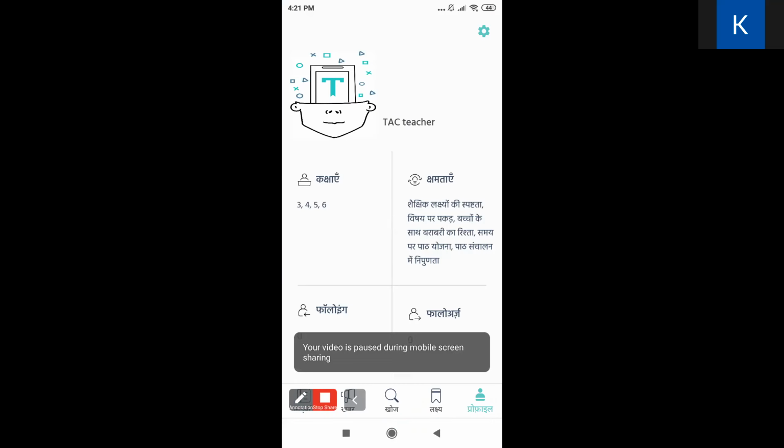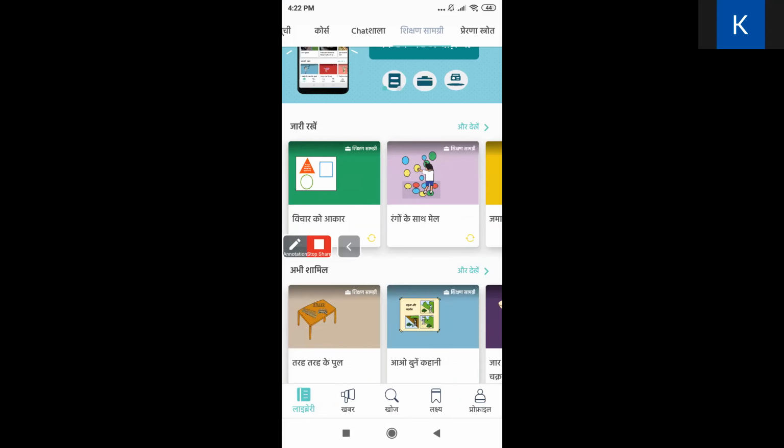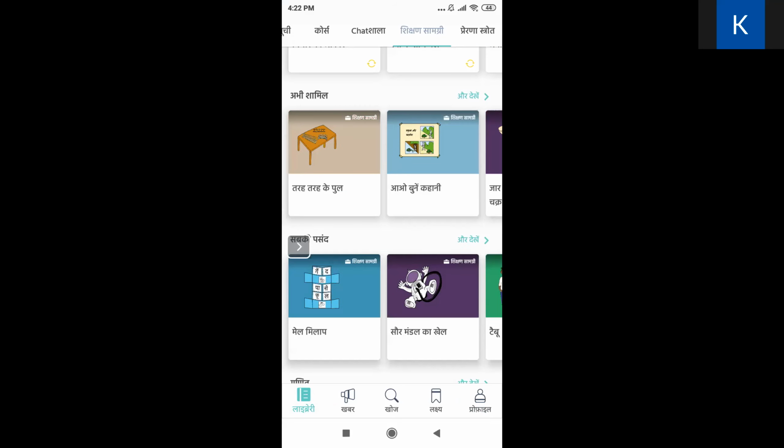If I am on my mobile application and I go to the library and to the different resources there, let me try to take a screenshot of something.